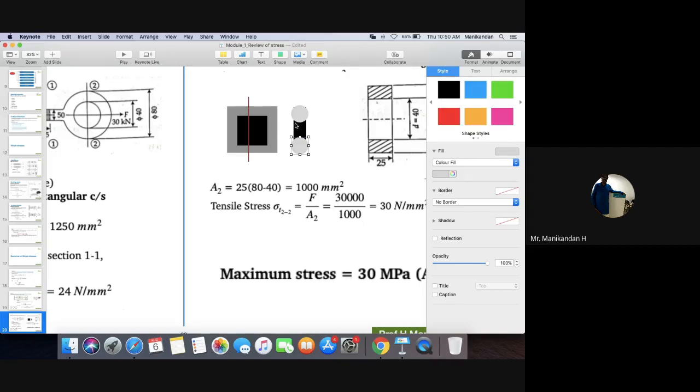If you cut that, this is the cross section we are getting. In this case, you will add this area plus this area. No, you will add only one area, because the circle diameter will be the same for both cross sections.